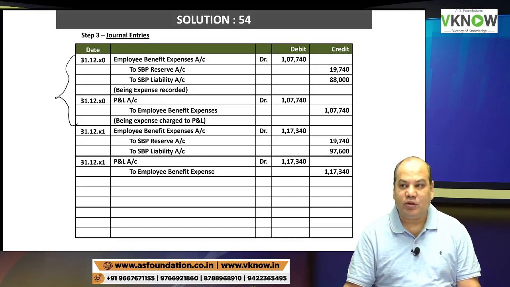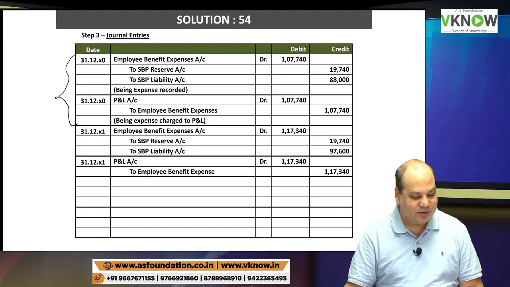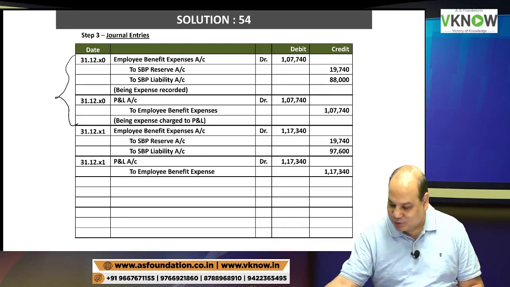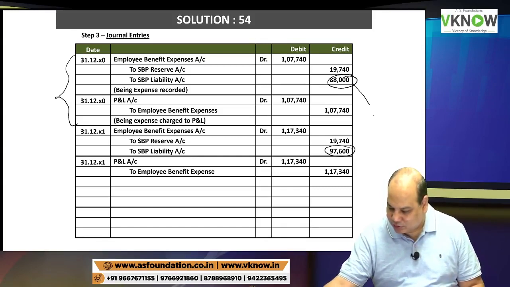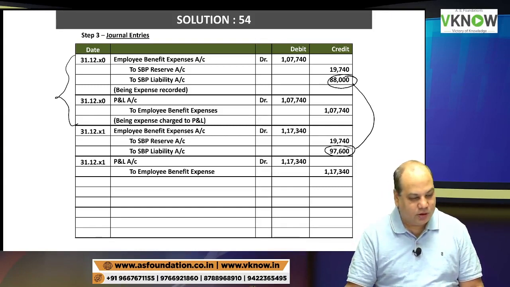Now what Ambani wants? Money. Ambani wants money. Not cash. Don't disrespect. Money. So how much amount of cash you'll have to pay? Total balance in this SBP liability account is this amount. And this also we will assume is intrinsic value also. Yes or no? What is the total?